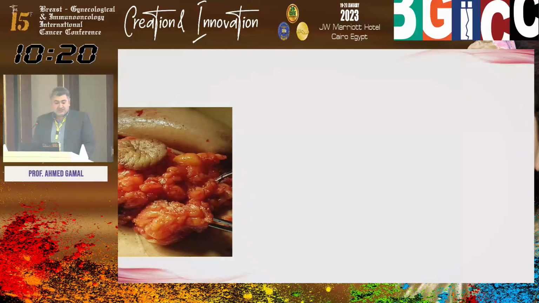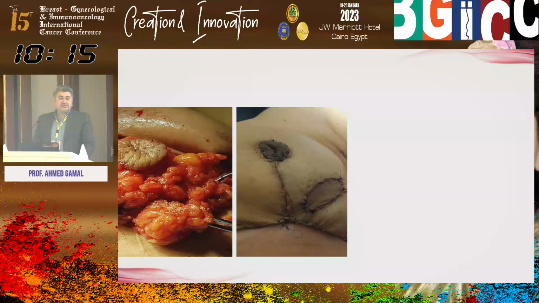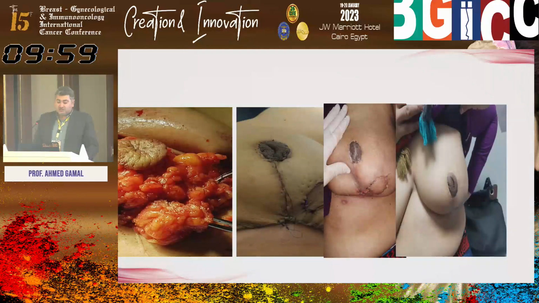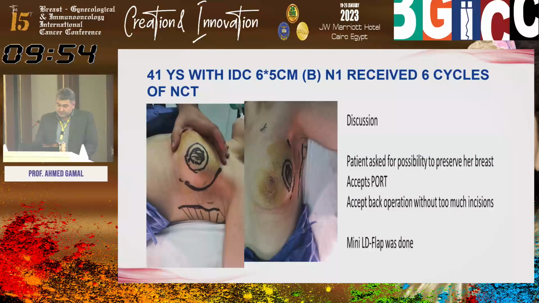For this patient I went for excision of the mass and skin island, and I put a skin island based on the inferior pedicle. So I made a combined operation with superior pedicle mammoplasty and the inferior pedicle. I put a skin island to fill the gap created by the mass excision. Here is about 14 days post-operative. The patient is satisfied with the outcome.